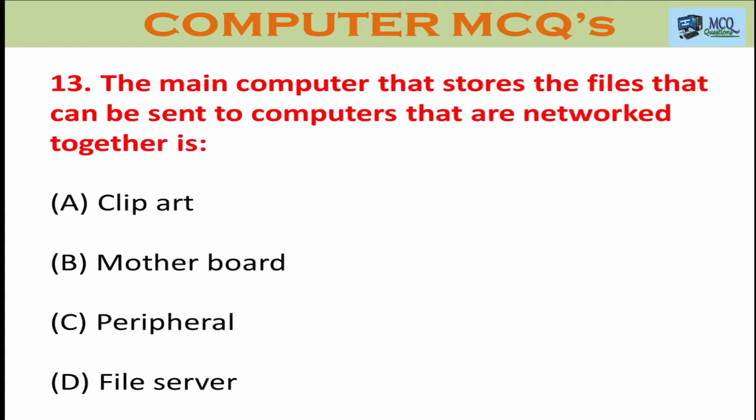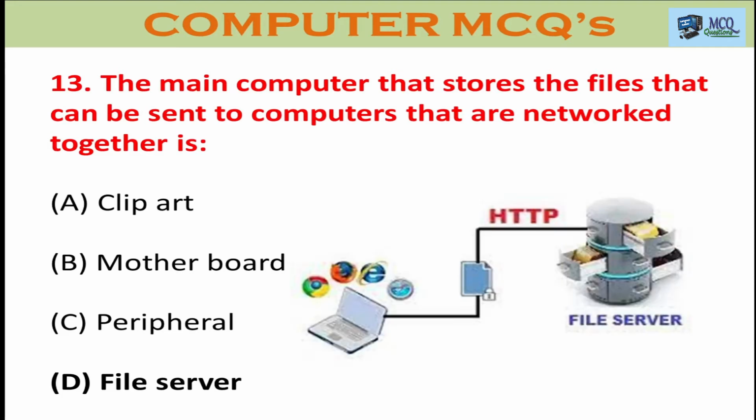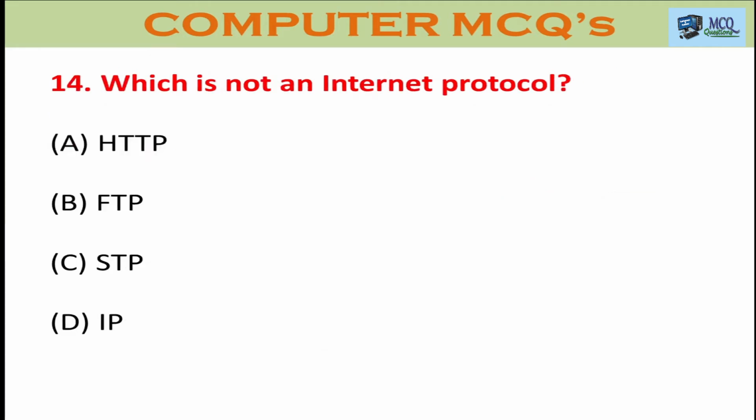Question number 13. The main computer that stores the files that can be sent to computers that are networked together is option A, clipboard, option B, motherboard, option C, peripheral, option D, file server. The right answer is D, file server. You can see the picture. The computer and server are connected by HTTP to save the data from file servers.